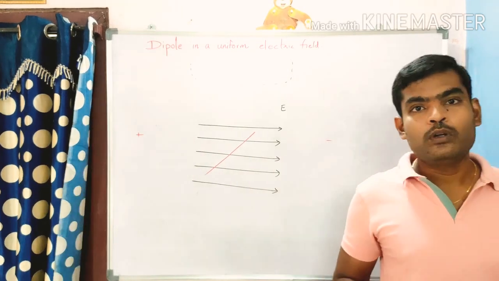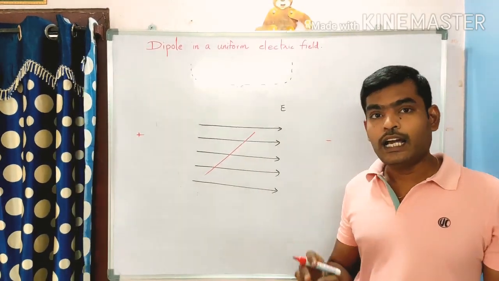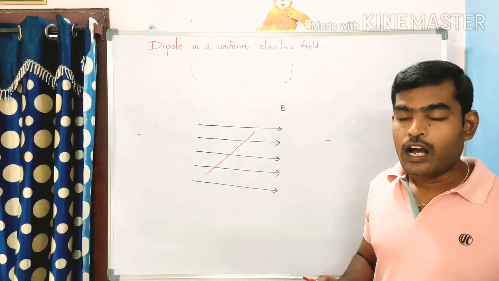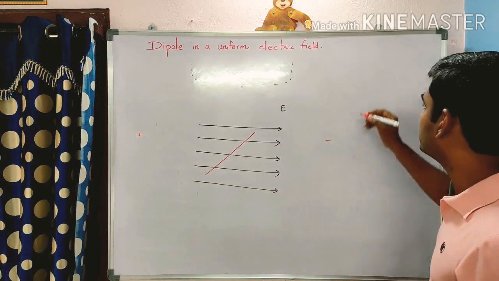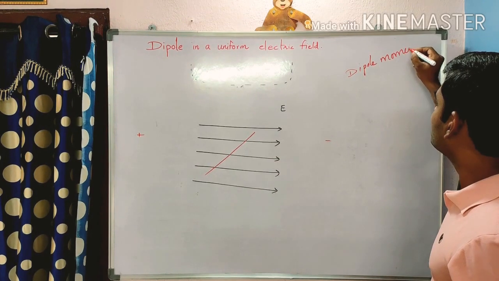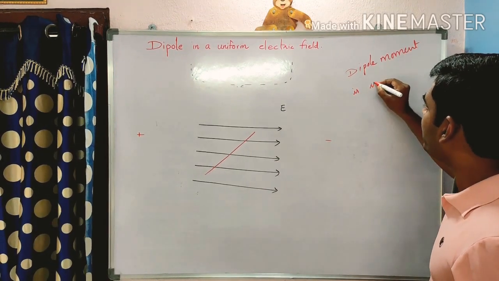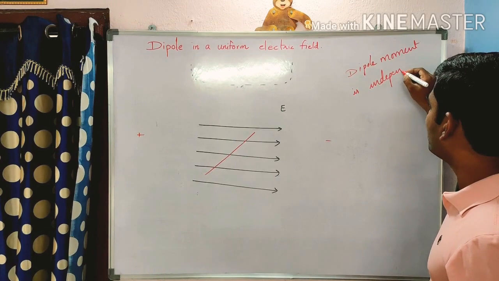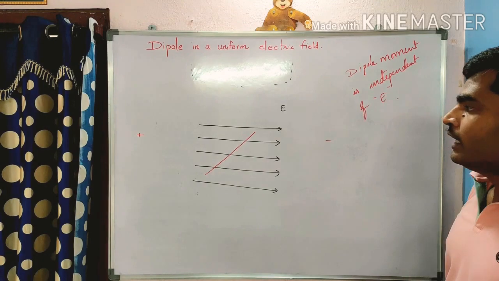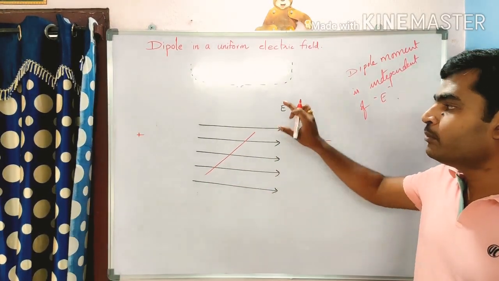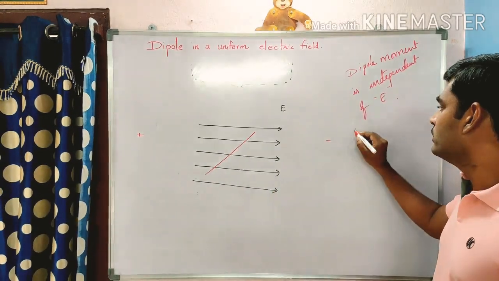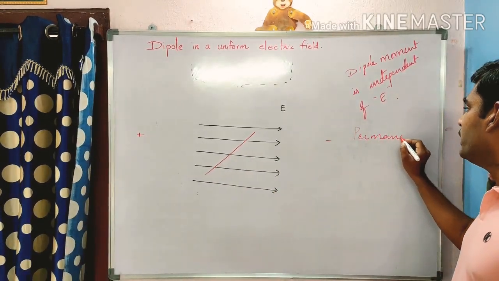A permanent dipole is one whose dipole moment is not influenced by the external electric field, that is, whose dipole moment is independent of the electric field E. Such a dipole is called a permanent dipole.